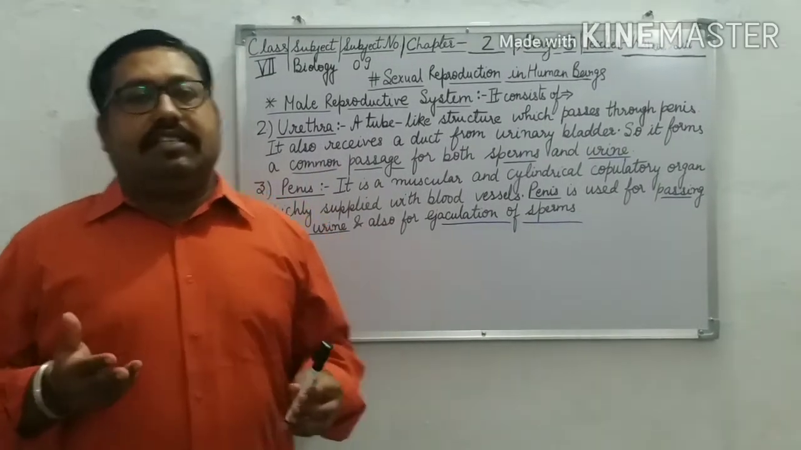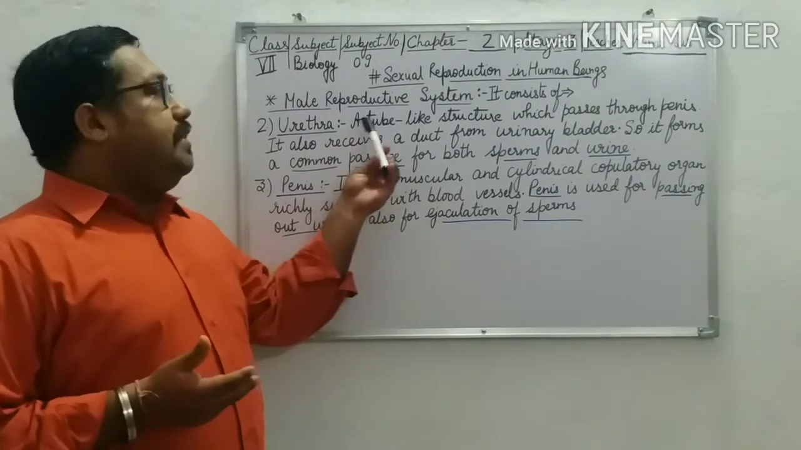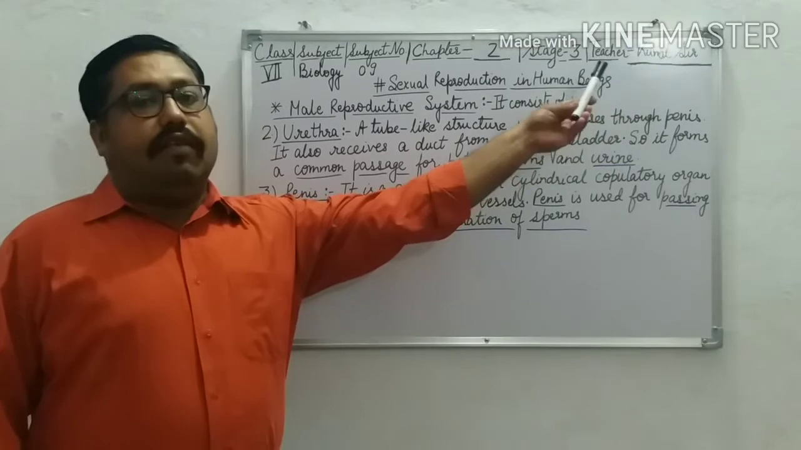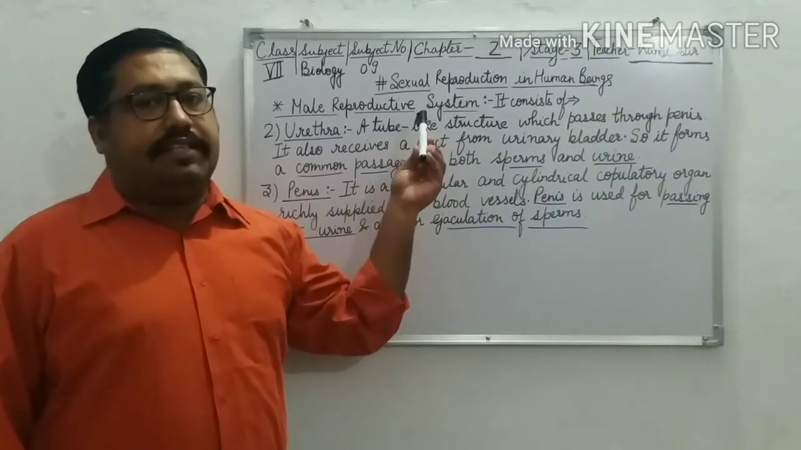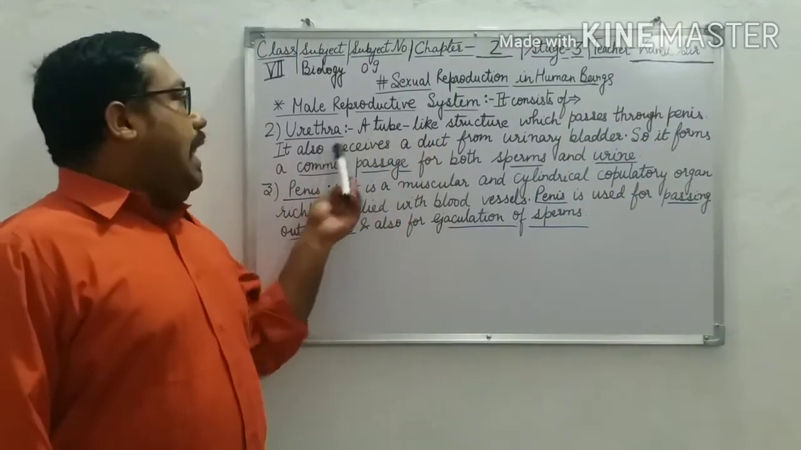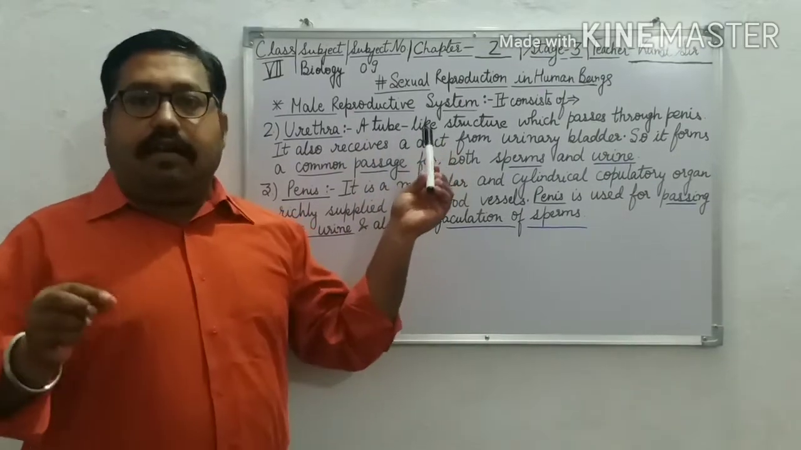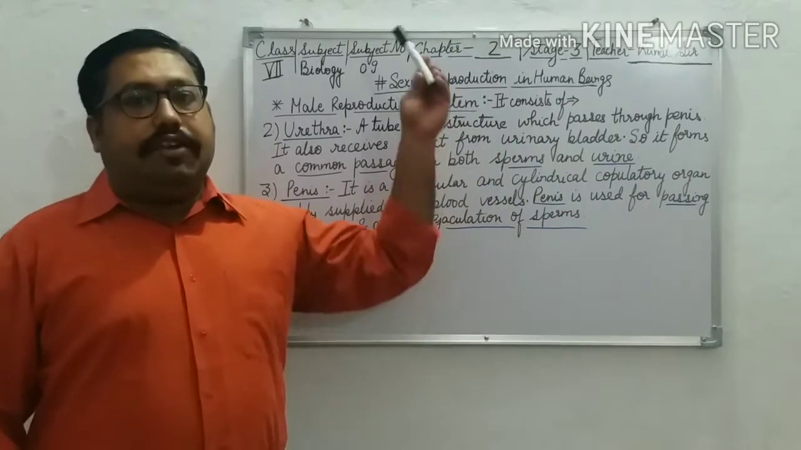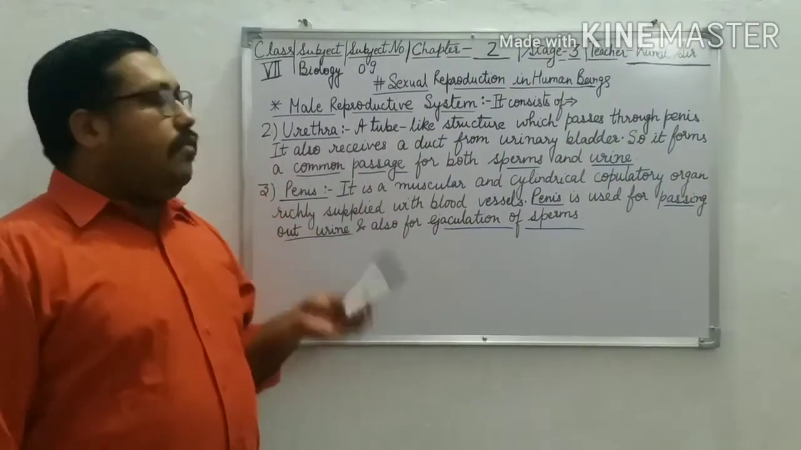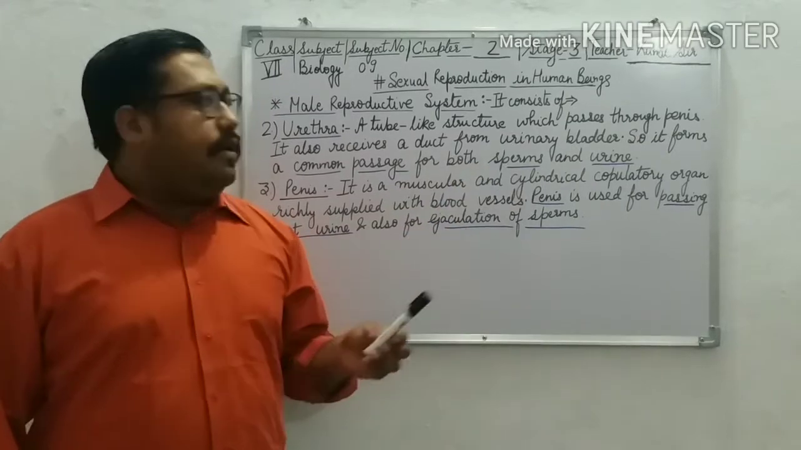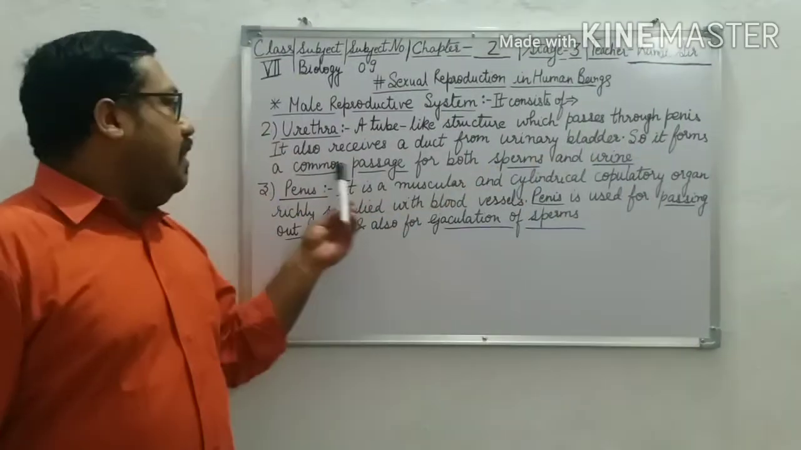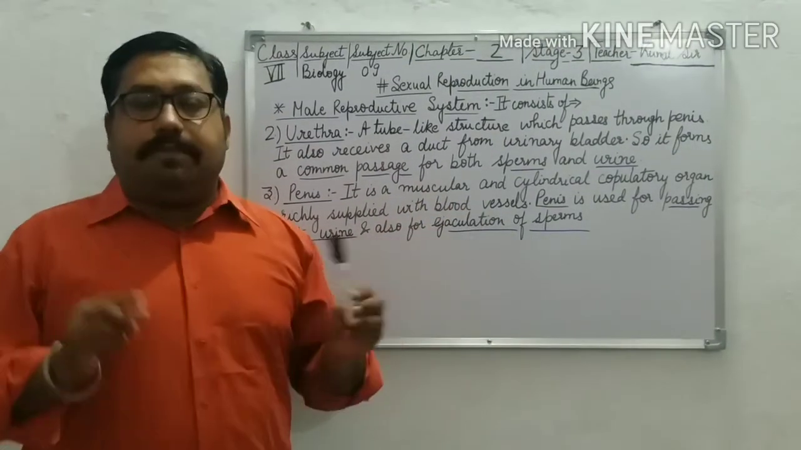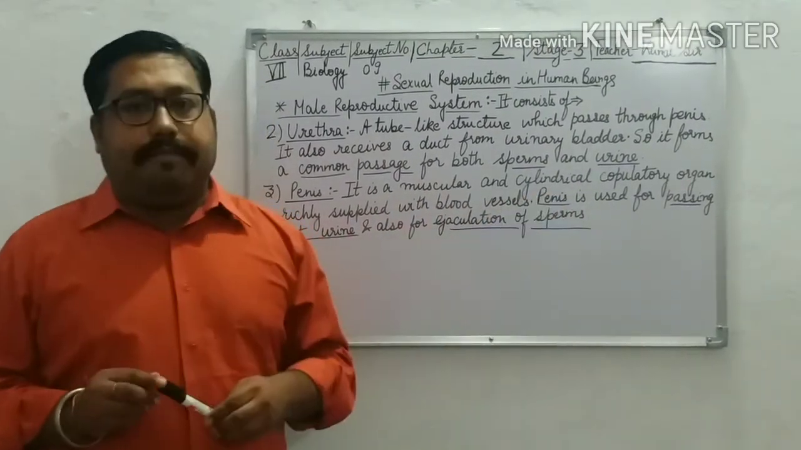What is the urethra? The urethra is a tube-like structure which passes through the penis, and the urethra also receives a duct, again a tube, from the urinary bladder. So a tube goes to the urethra from the urinary bladder, and it forms a common passage. The urethra forms a common passage for both sperms and urine.